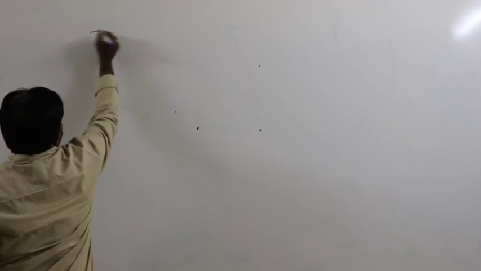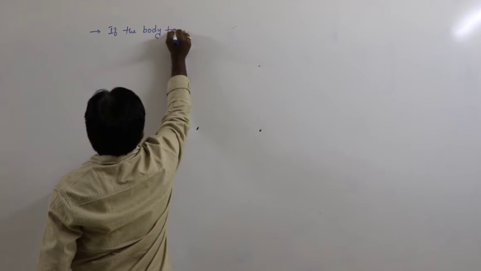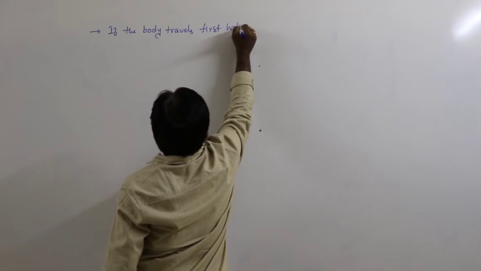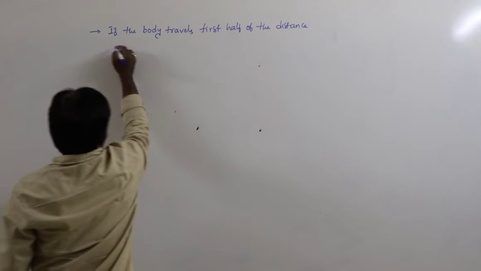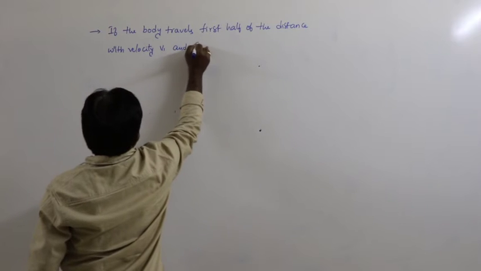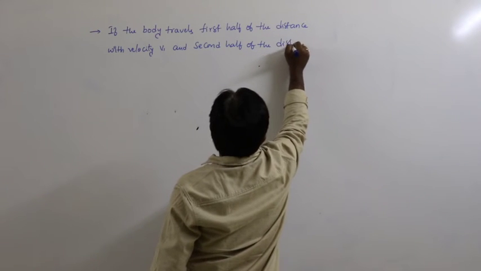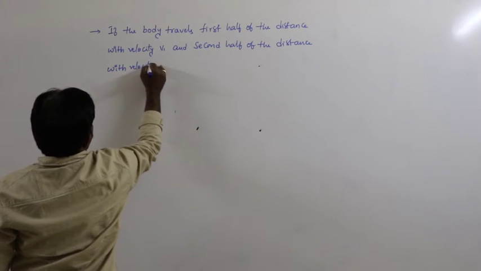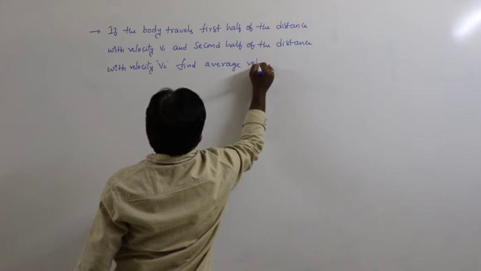So next application, for example, if the body travels first half of the distance with velocity v1 and second half of the distance with velocity v2, find the average velocity.